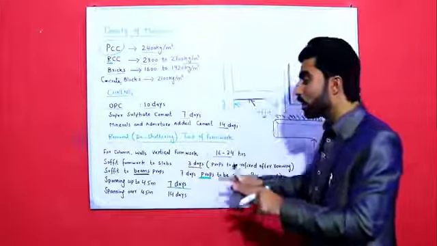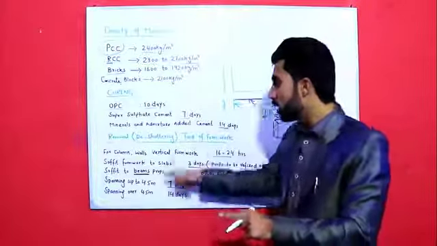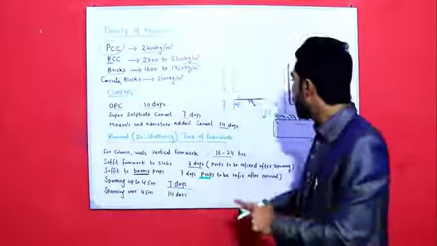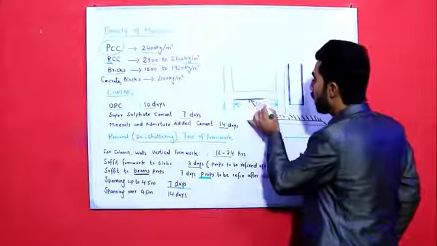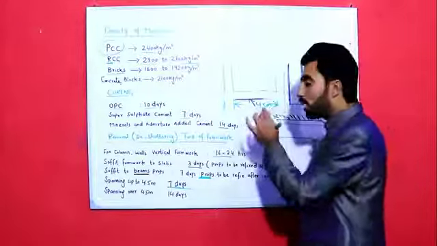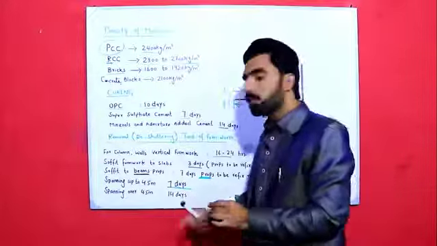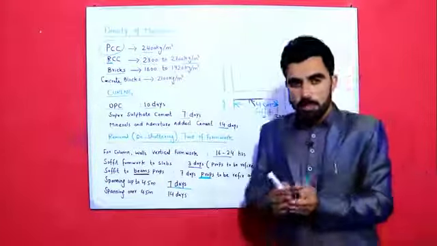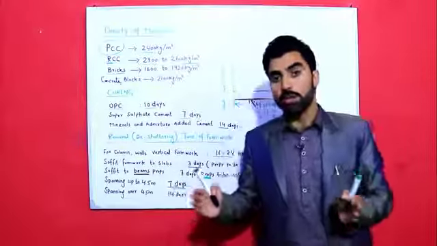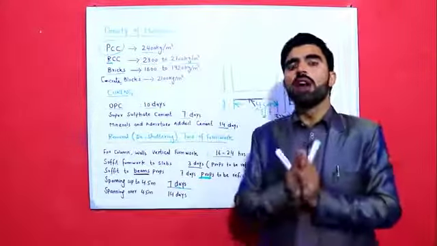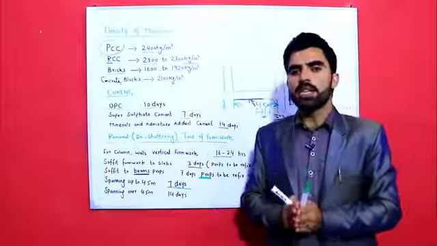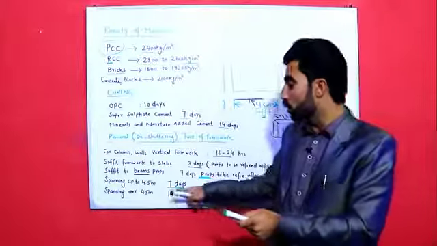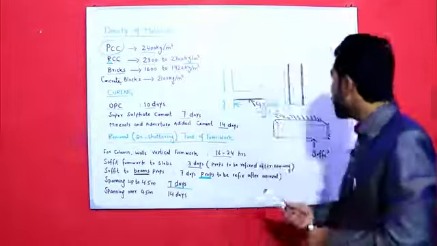But the props should be removed if the span is from 0 to 4.5 meters, so it should be removed after 7 days. If the span is more than 4.5 meters, then it should be removed after 14 days. This is the main point, guys. If the span is more than 4.5 meters, the supports or the props should be removed after 14 days. If the span is up to 4.5 meters, from 0 to 4.5 meters, it should be removed after 7 days.